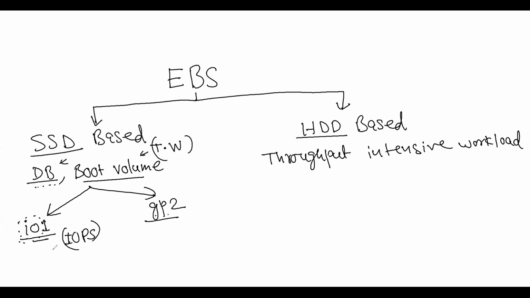In case of general purpose, it's a balance of price and performance. So this is the balanced one, GP2. By default you are getting GP2 whenever we are choosing. So this is the balance of price and performance.